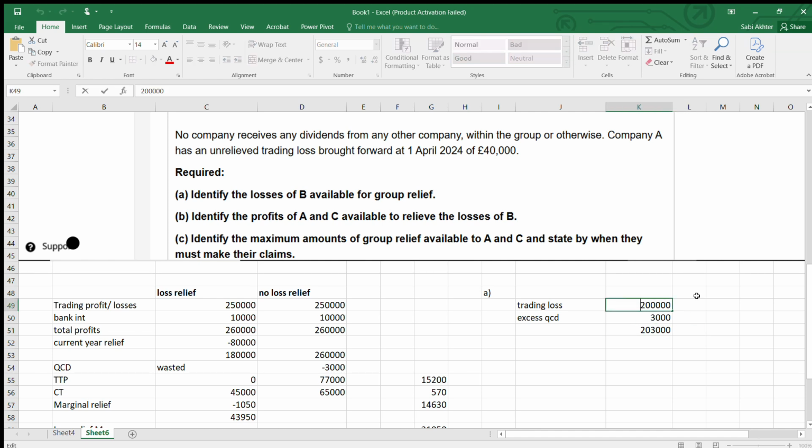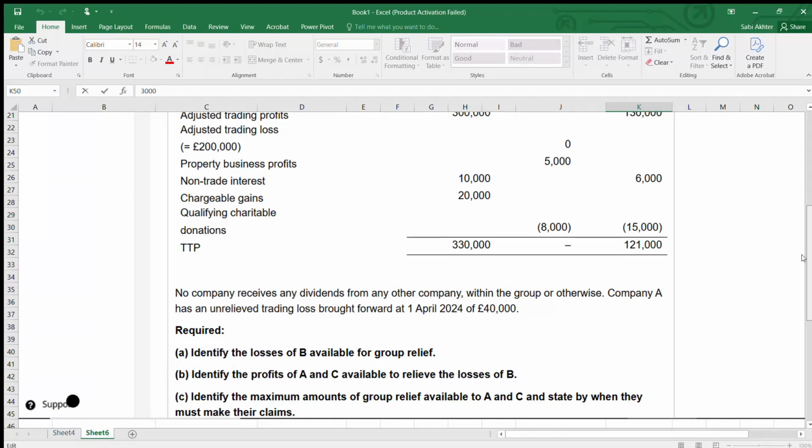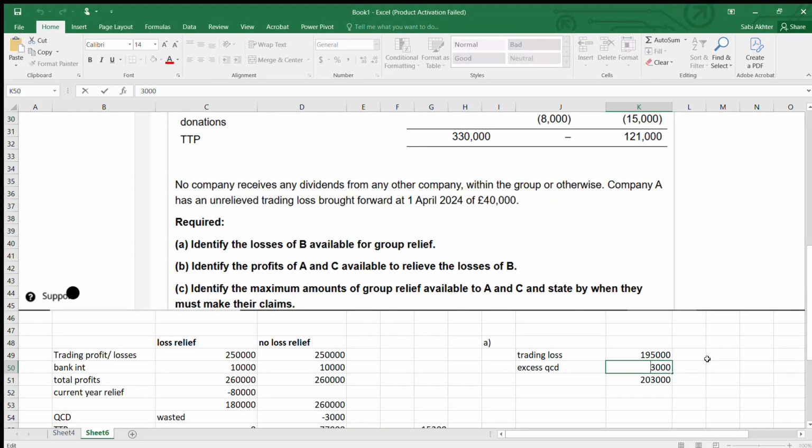Here the trading loss would be 200,000 minus 5,000, and the excess QCD would be 8,000. If you relieve 5,000 against the 200,000 loss, your excess QCD is 8,000. Still it's 203,000 only.